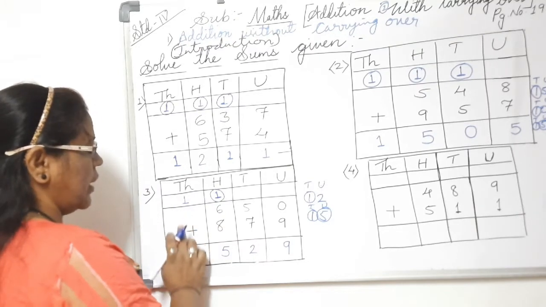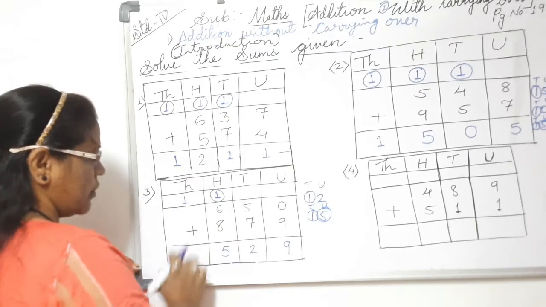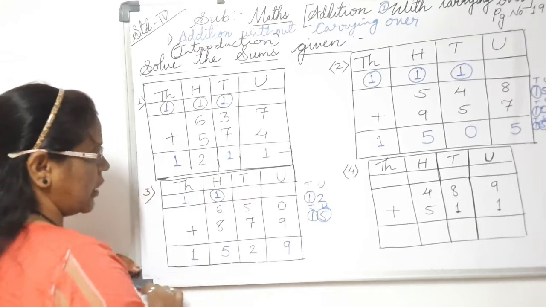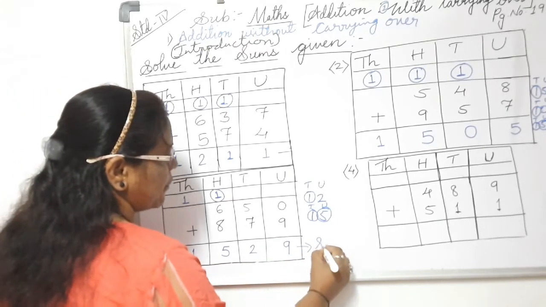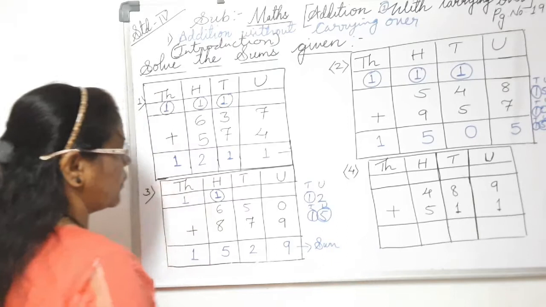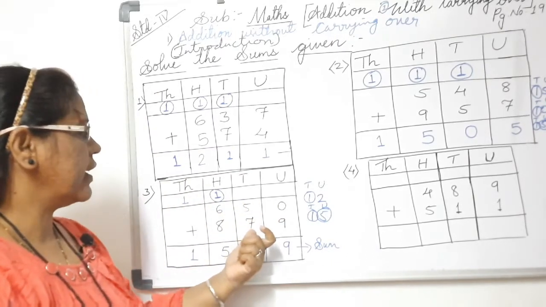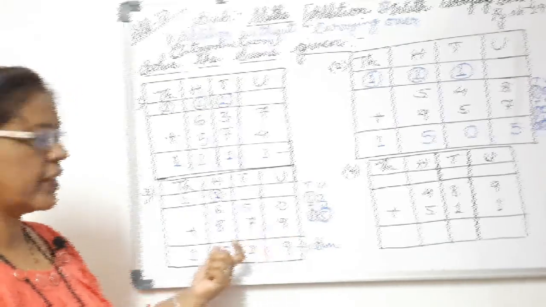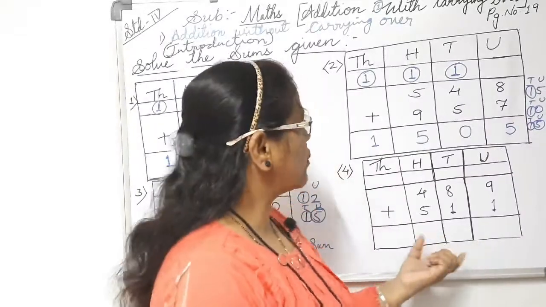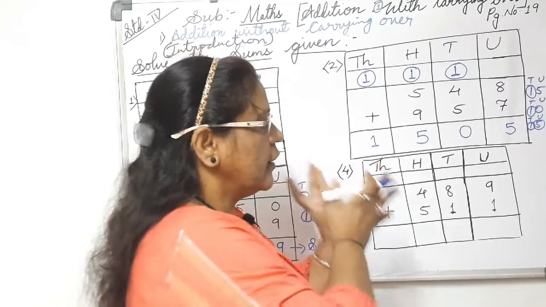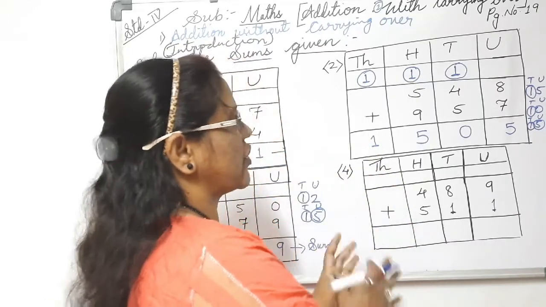Here no digits are given, so straight away bring this 1 down. So this is the sum, the total of these two numbers, that is 650 plus 879 is 1529.